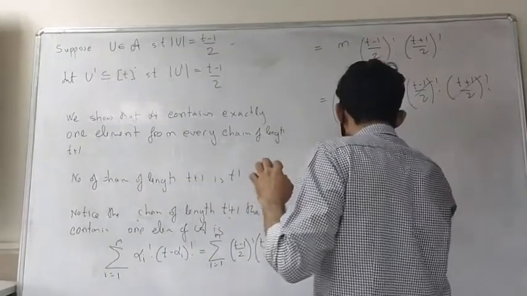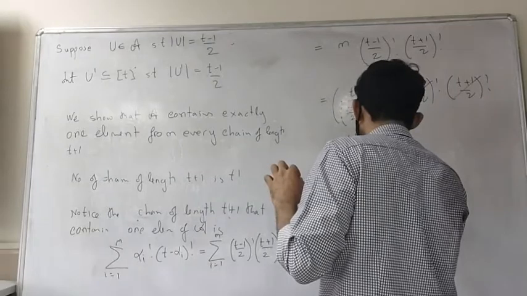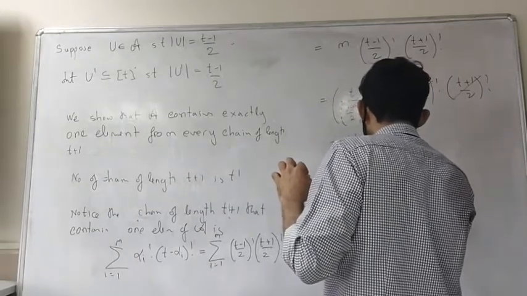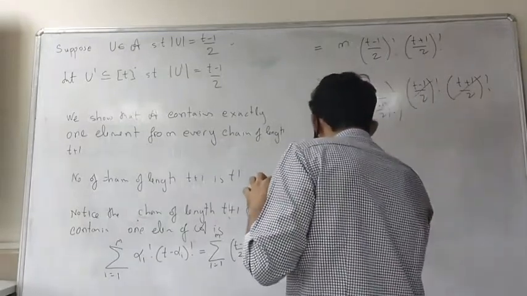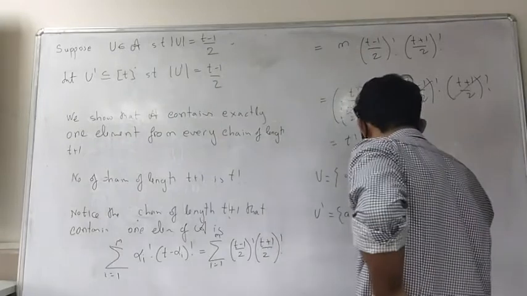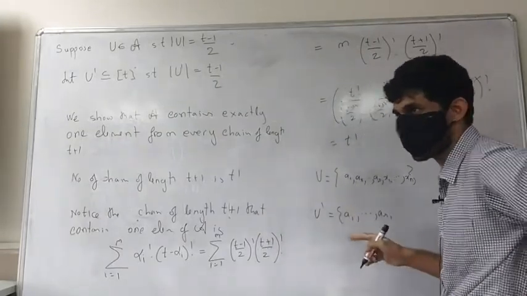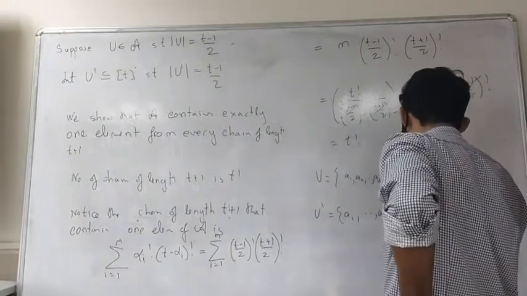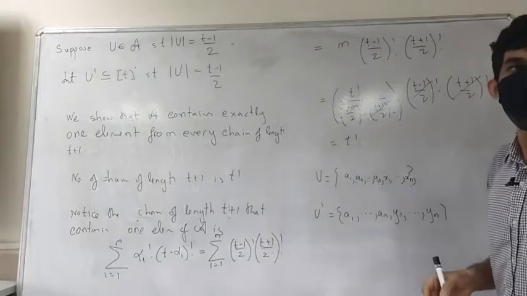Example, say your u is x1, x2 up to xn, and let us take distinct elements. Say u prime starts with a1, a2 up to ar, and a1 up to ar are the common elements among them. Don't touch those common elements. The rest will be y1, y2 up to yn, the distinct elements, the ones which are different. What do you do?